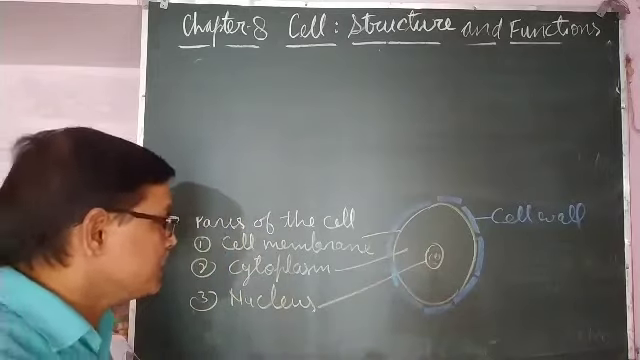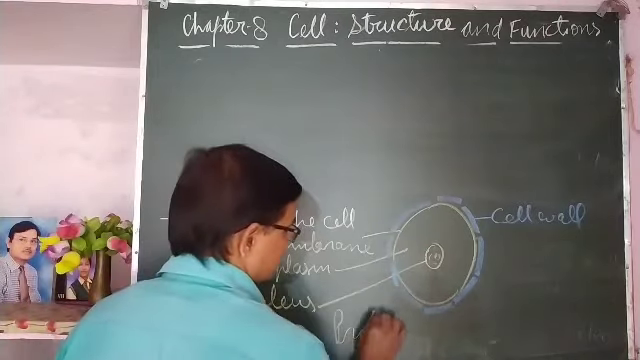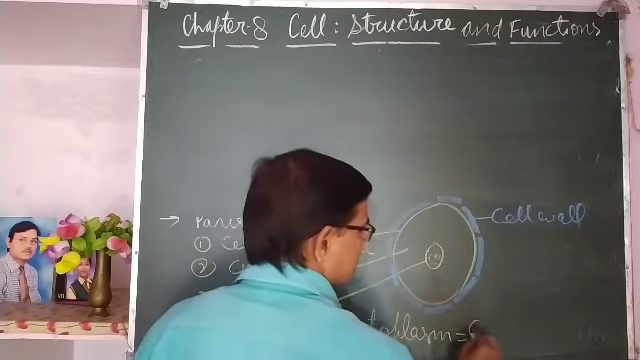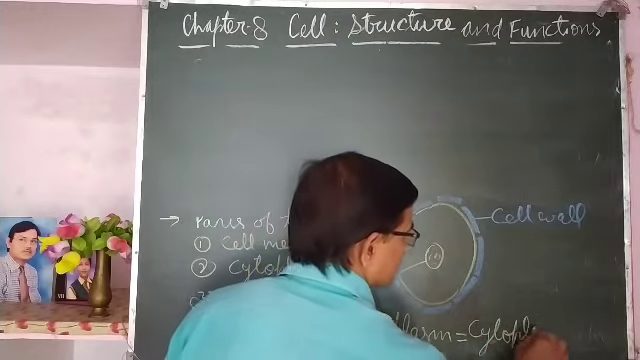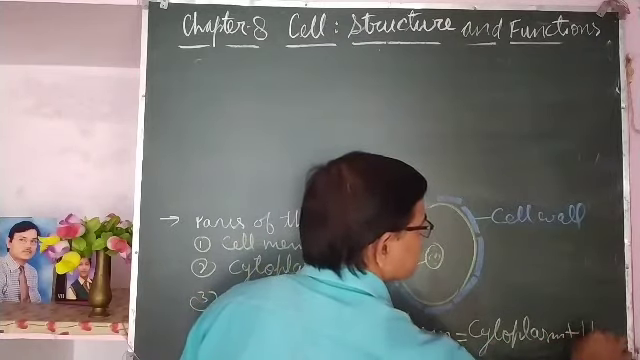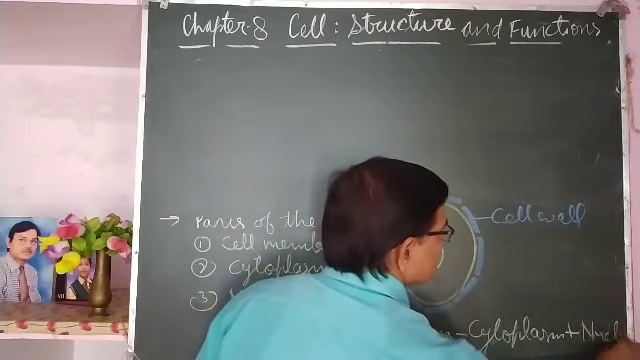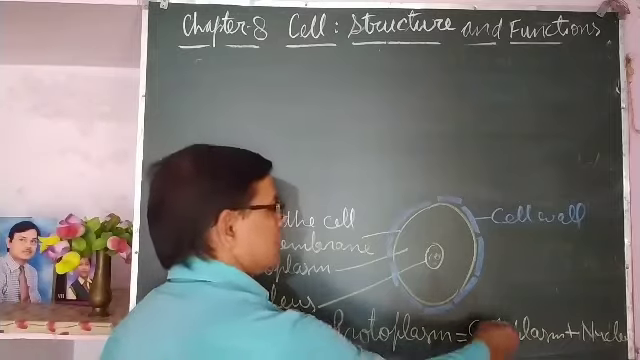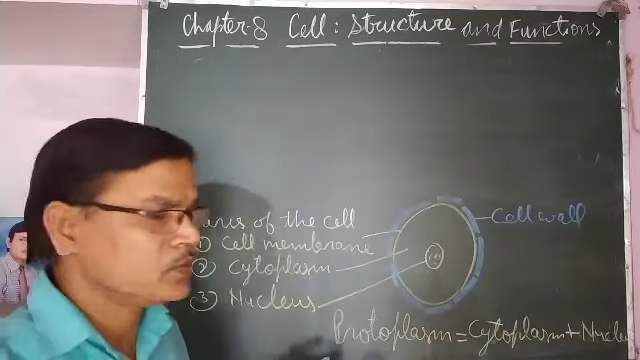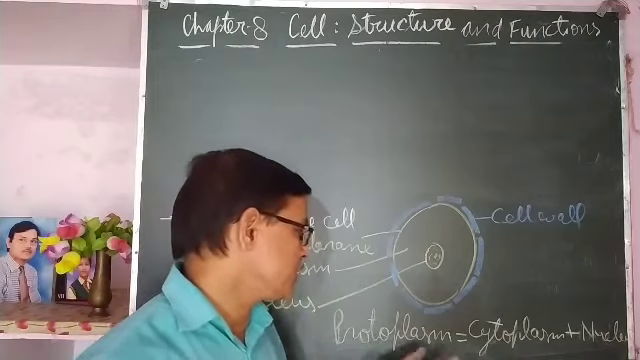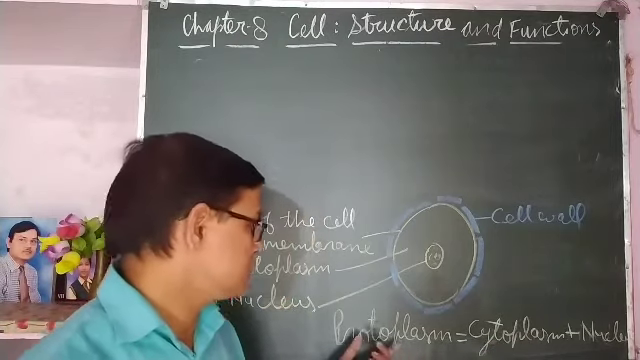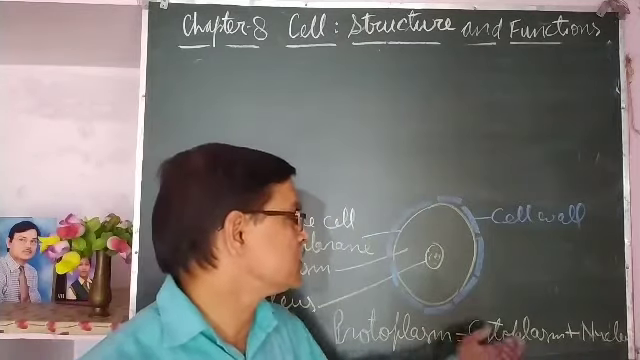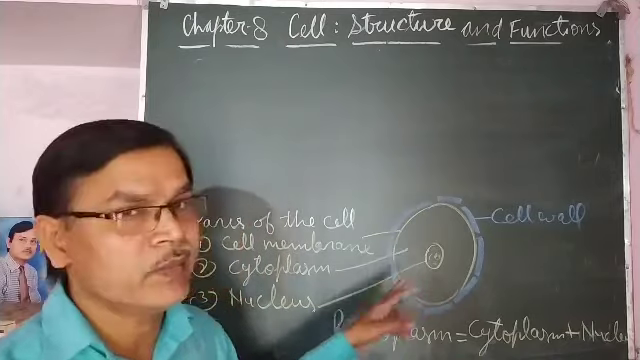Then what is protoplasm? Protoplasm is equal to cytoplasm plus nucleus. So there should not be confusion between cytoplasm and protoplasm. Protoplasm includes the nucleus also along with the cytoplasm, and cytoplasm is the only content between the nucleus and the cell membrane.